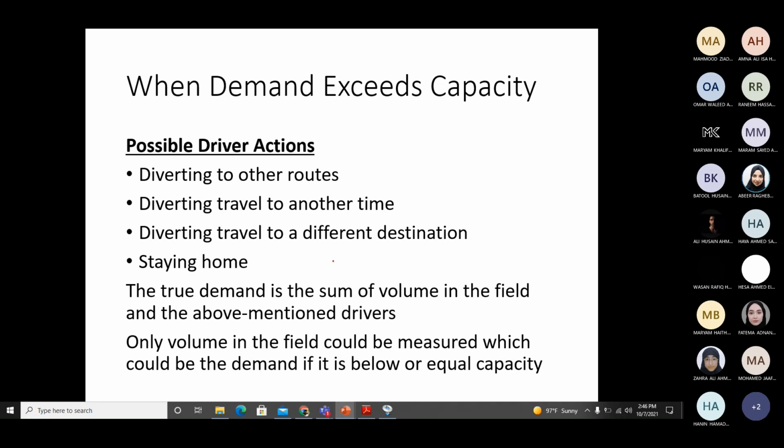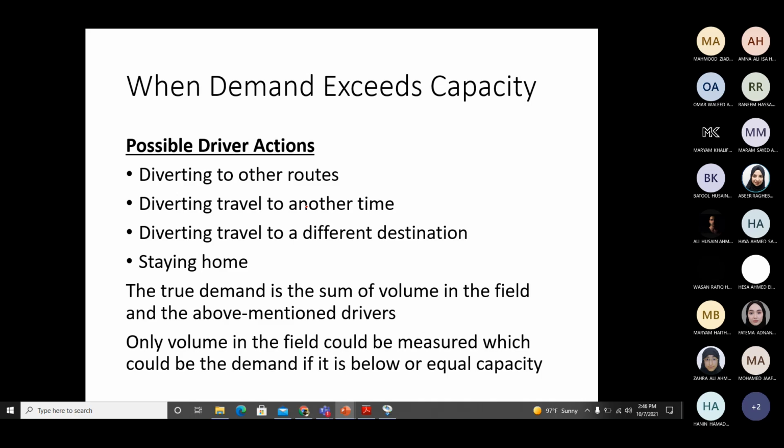But let's say the demand has exceeded capacity. In that case, if you take the first option, which is to do nothing and go as usual on the highway, then you are actually on the highway itself. So if I count the volume, I can count you as well, and if I count the number of vehicles on the highway, you will be part of my count.